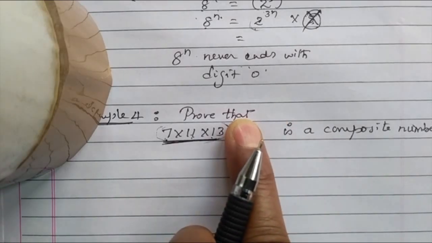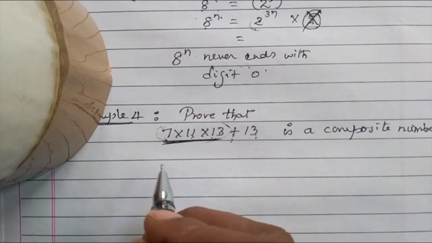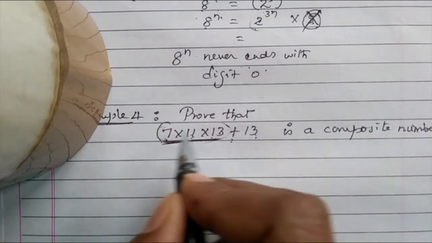7 into 11 into 13, straight away we can say it is a composite number because of the fundamental theorem of arithmetic. 7 into 11 into 13, all three are prime factors. The product of prime factors is always equal to a composite number. But plus 13 is given. So what we need to do?